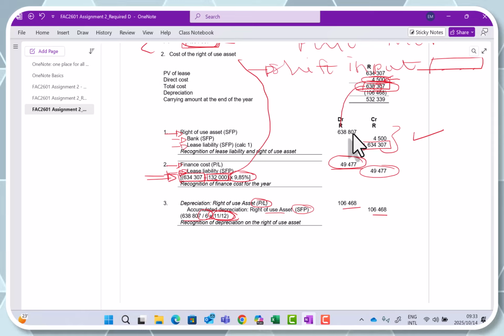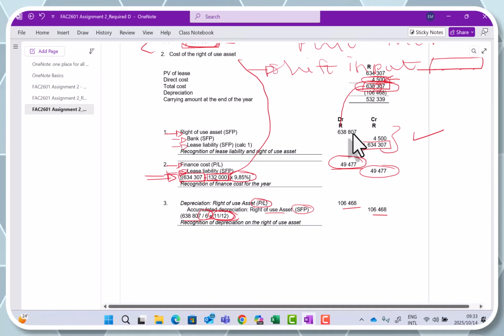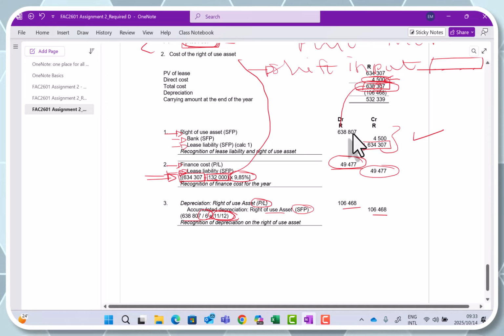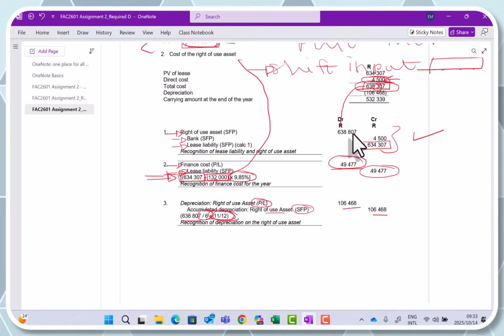We are already very generous with the time allocated. We have already received feedback from external moderators that we are too generous with the time that we allow for exams. So we cannot provide more time. What I would suggest is when you work through questions, work through them under a time limit, work through them under exam conditions. So what does that mean? That means that the same scenario or environment that you would have when you are writing your exam, you need to have that same environment when you work through these questions.